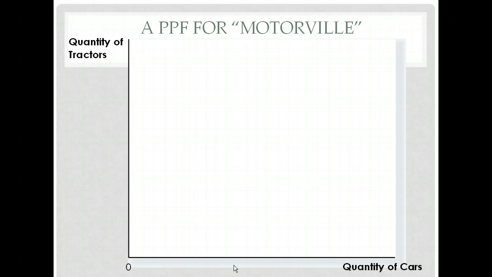Now, by the way, I realize that most towns can probably produce more than two things, but like most good models, especially for beginning students, we're going to keep this very simple. Two products is all that Motorville can produce. And what would be the thing that's keeping Motorville from producing more? Well, it's how many resources do they have? How much, in this case, maybe it's scrap metal, and how much motor oil, and how much whatever it is they need to produce tractors and cars. They only have a certain amount, and therefore they have to make choices about what they produce.